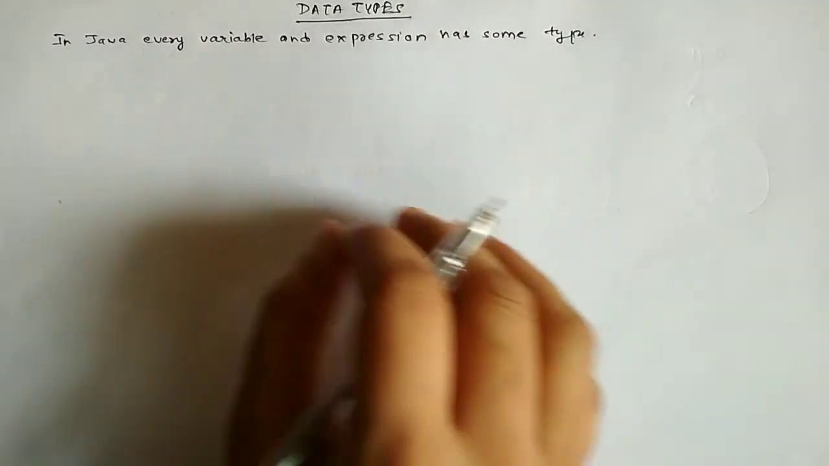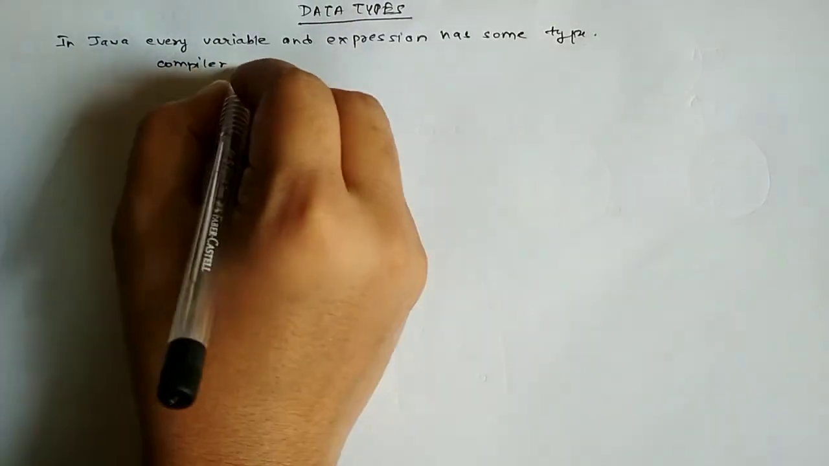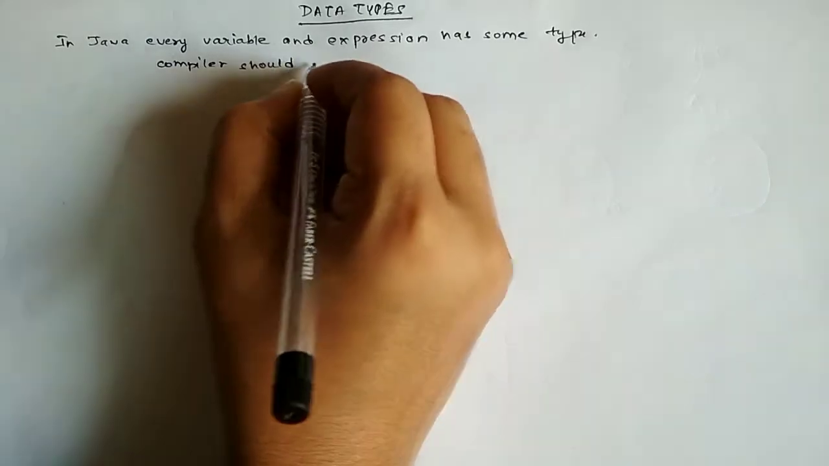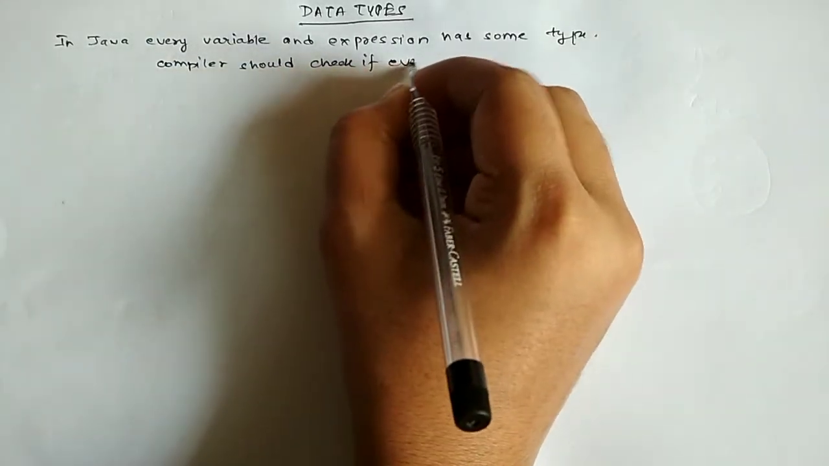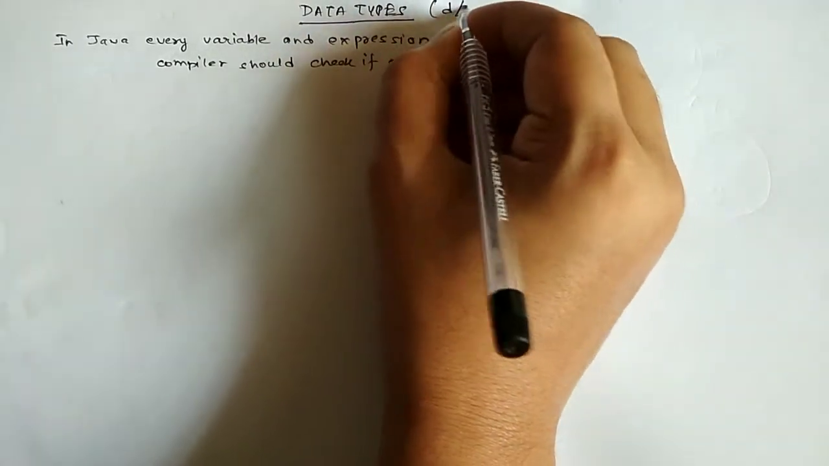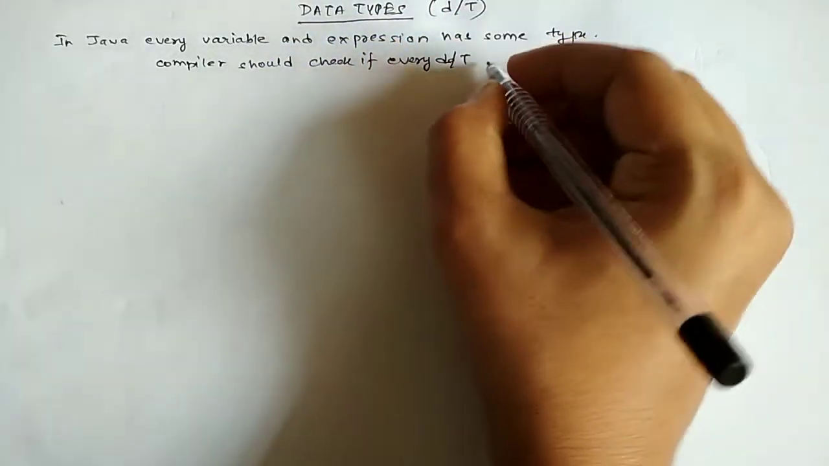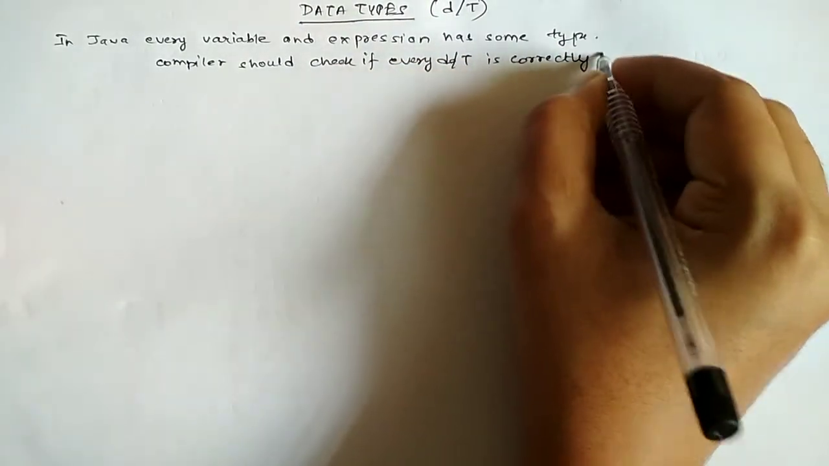For type compatibility, the compiler should check whether every data type, which we can write in short as DT, is correctly defined or not.